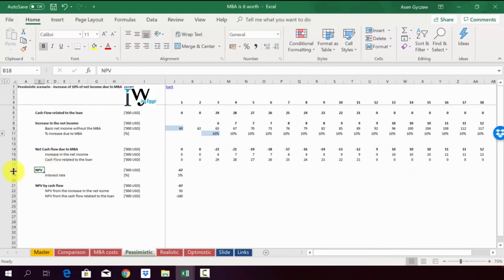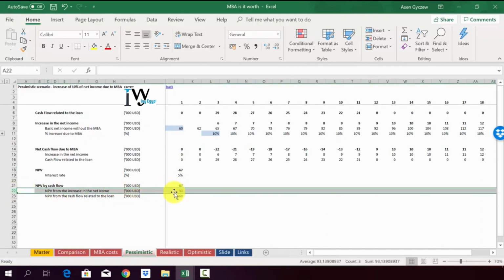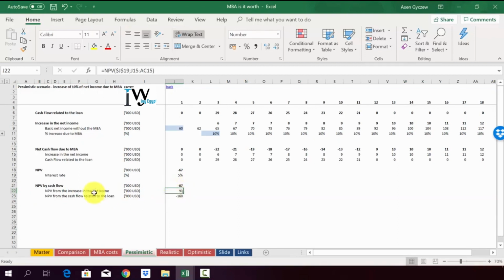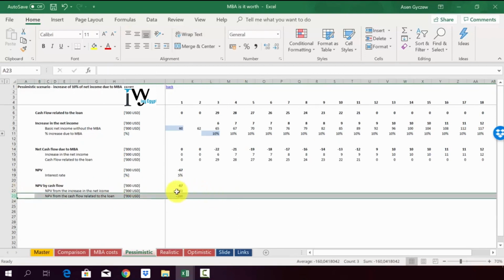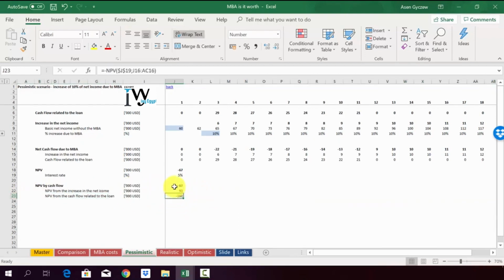Now we use the net present value to see what the impact is, and as you can see, it's actually negative. So for the pessimistic scenario, the whole MBA doesn't actually make much sense because within the 20 years we're actually losing money. We also did the decomposition of those two things. So we calculated the NPV of the increase in net income, which is 93,000. And then we also have the NPV of the loan, so it's 160,000. And therefore we have this difference of minus 67,000.